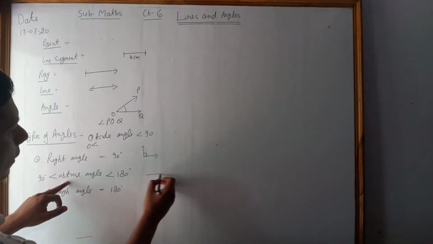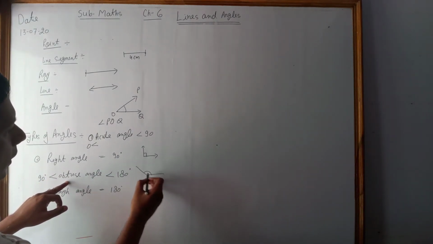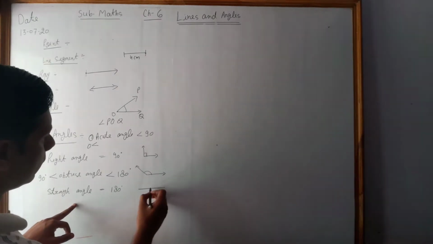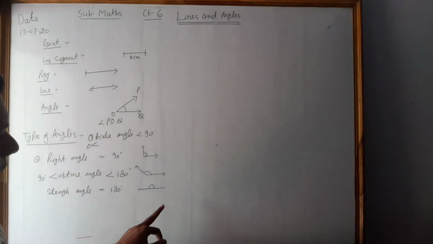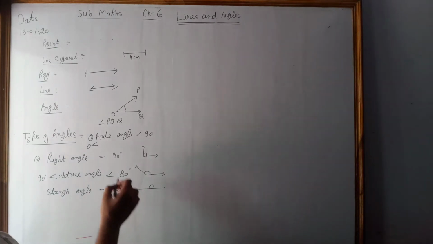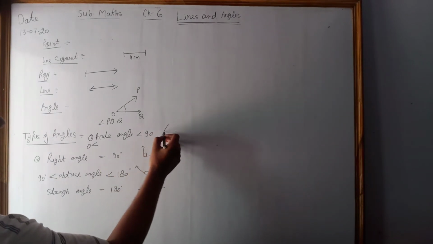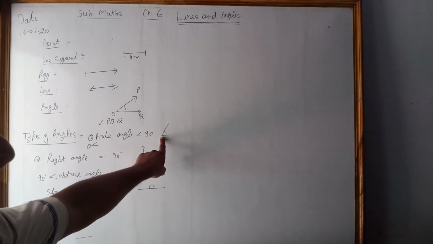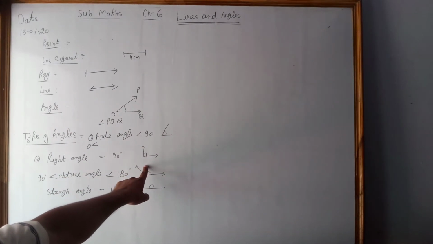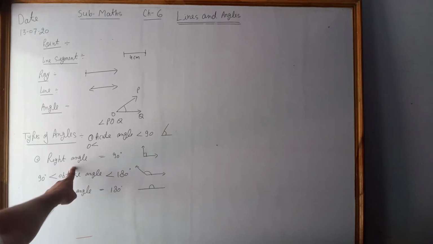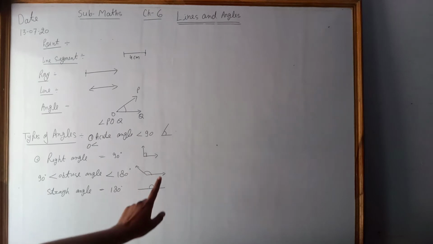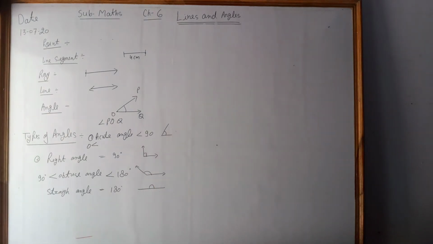Obtuse angle like this. Straight angle, this is straight angle, and acute angle like this. Less than 90 degree, this is 90 degree angle, say right angle. Greater than 90 degree, obtuse angle, and this one is straight angle.